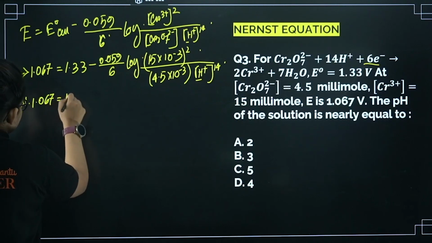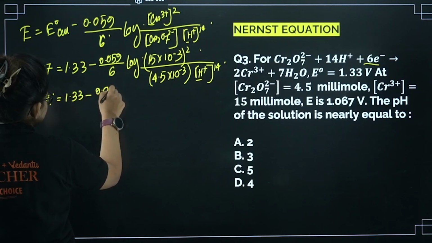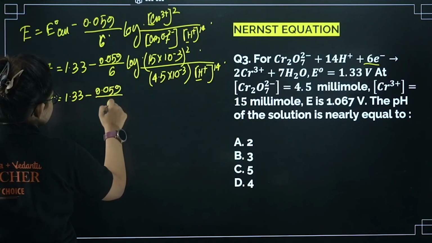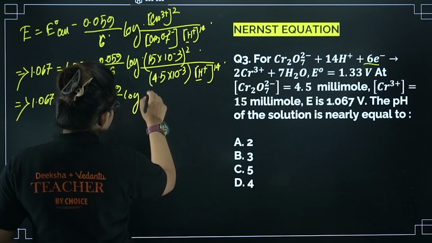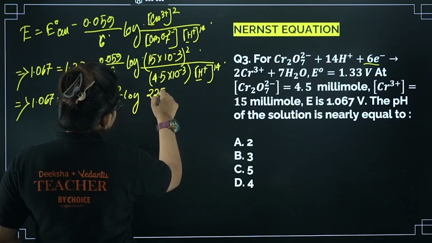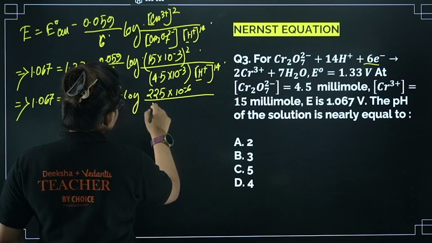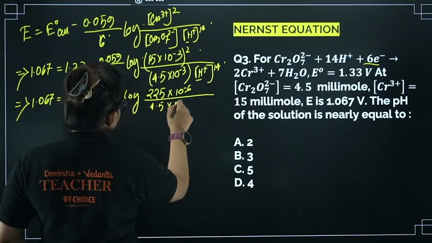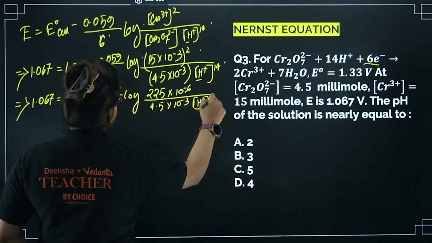So 1.067 equals 1.33 minus 0.059 by 6 into log. So 15 square means 225, right? 225 into 10 power minus 6 divided by 4.5 into 10 power minus 3 into H plus power 14, right?